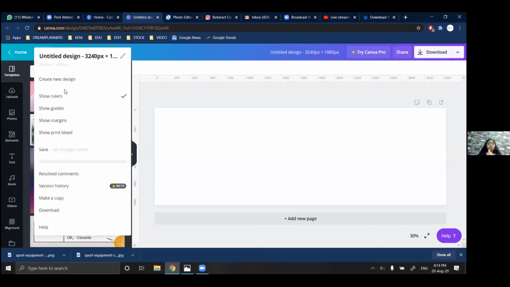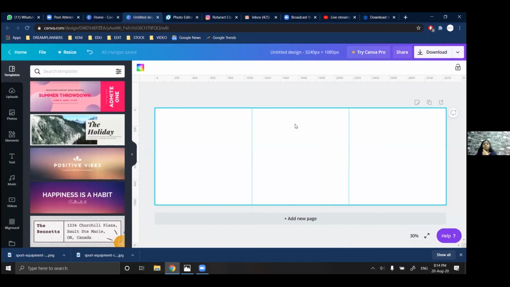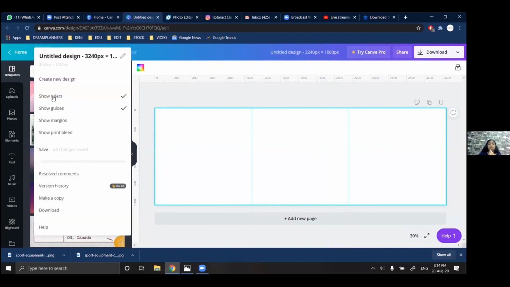So I'll show guides. 1080 is the first cutout, and the second one will be 2160. If I'm making the same JPEG, I have to go to file, show rulers and show guides.